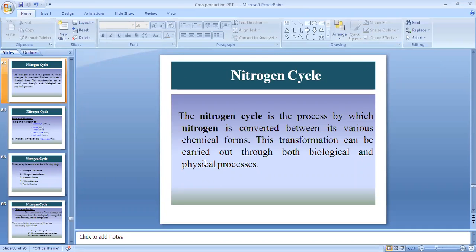Okay, dear students, today we are going to discuss the nitrogen cycle. The nitrogen cycle is a process by which nitrogen is converted between its various chemical forms. That means inorganic substance to organic form, as well as organic substance to inorganic form.